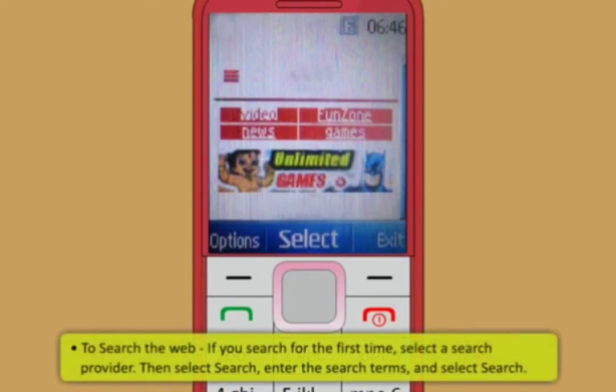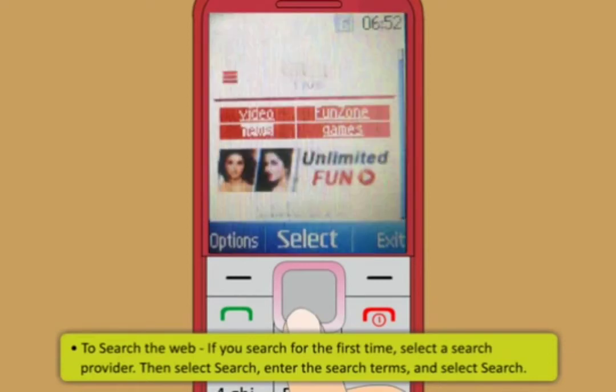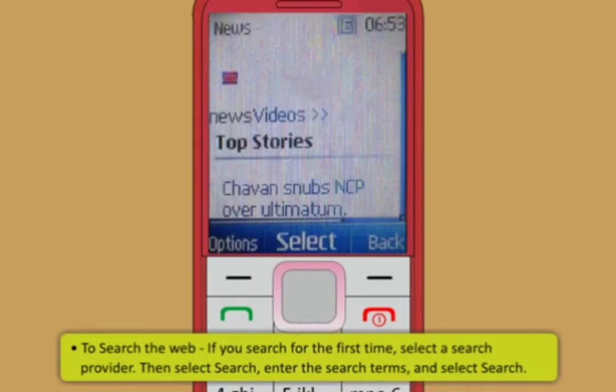To search the web, if you search for the first time, select a search provider. Then select Search and enter the search terms and select Search.